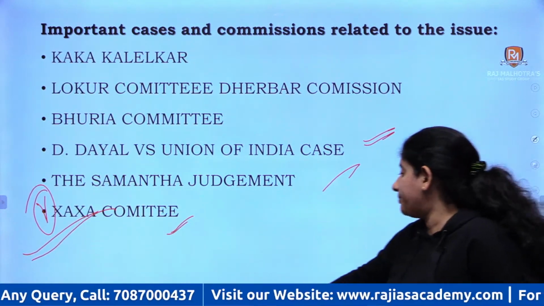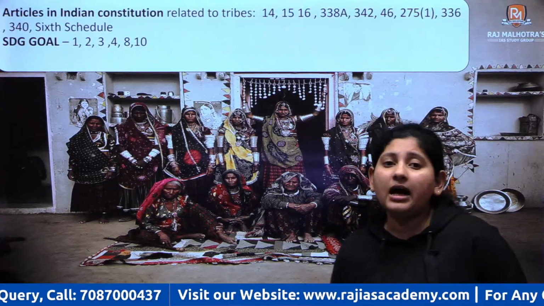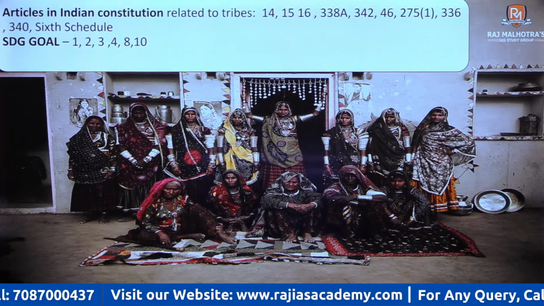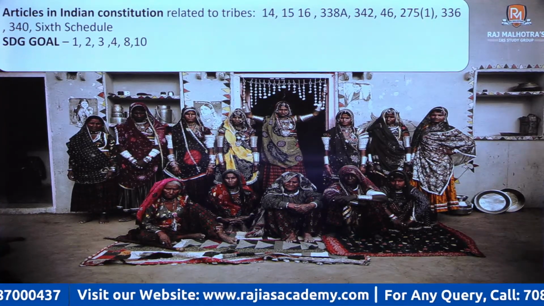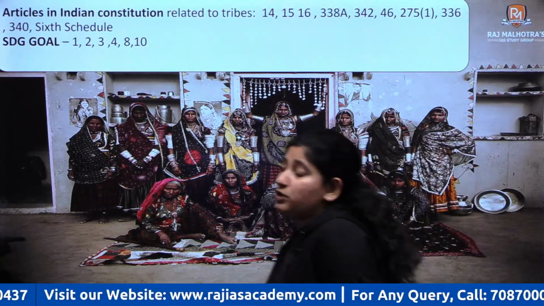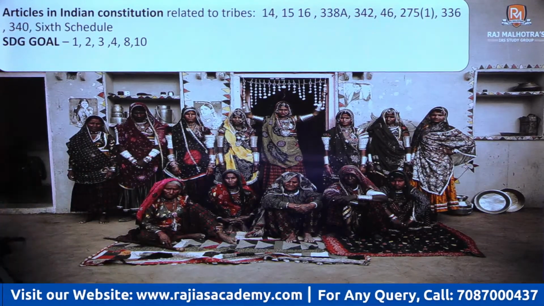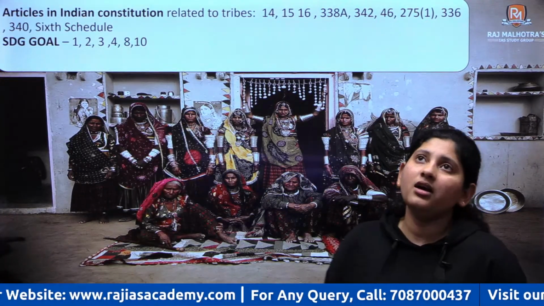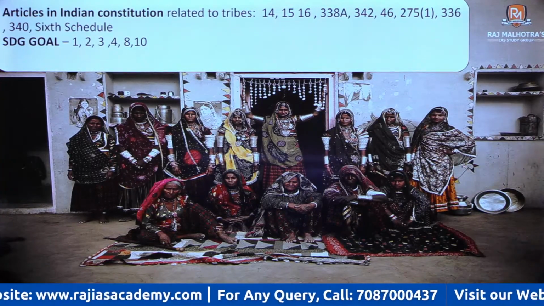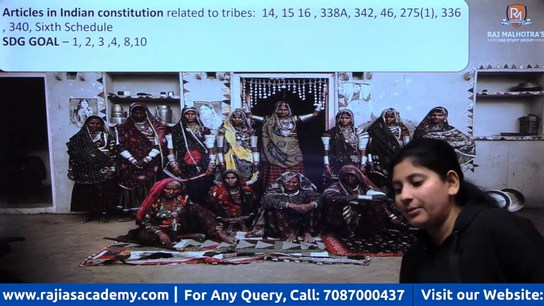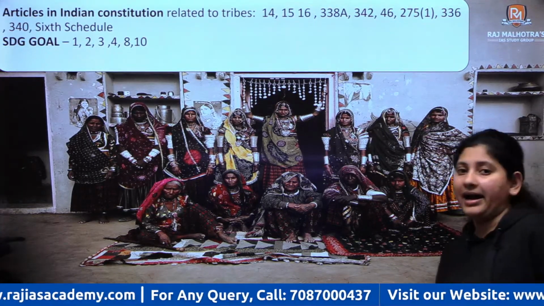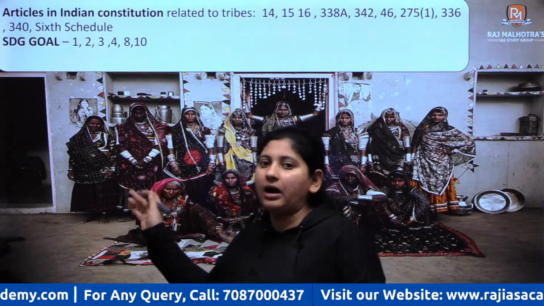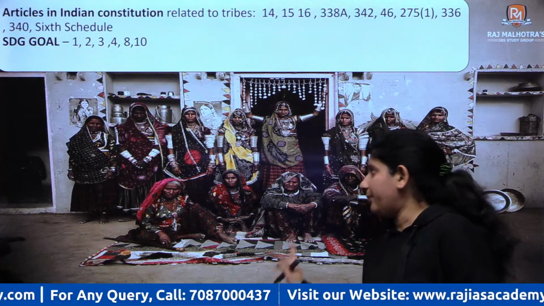Right, these are the articles in Indian Constitution that are related to tribes. Which are the articles? 14, 15, 16, 338A, 342, 46, 275(1) and 336, 340 and your 6th schedule as a whole. If and when we talk about the sustainable development goals, the related sustainable development goals are 1, 2, 3, 4, 8 and 10. I've already showed you the chart. Please go back to that chart and try relating how policies are related to tribal people.